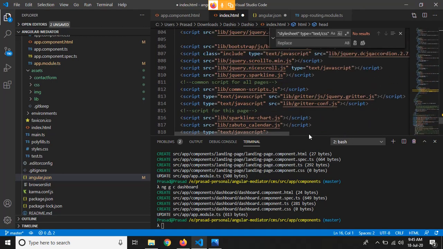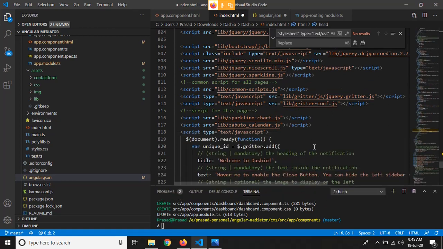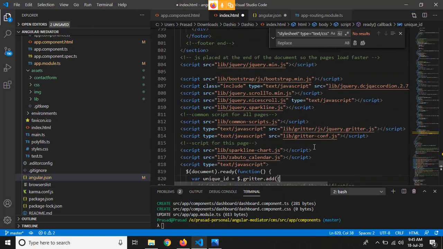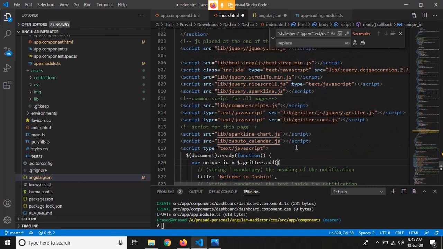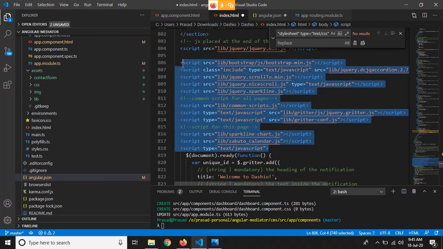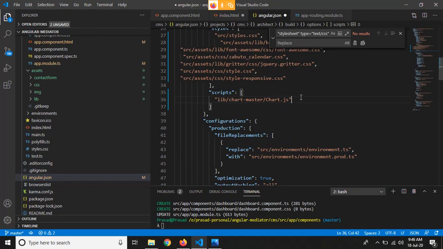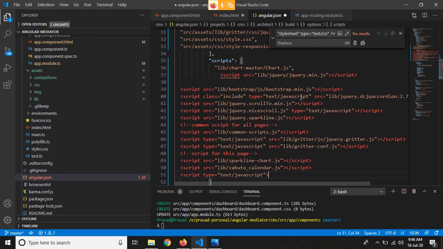So here we can see these JavaScript files as well. So we have to import all these files into angular.json as well. So just copy all these things, go to angular.json, this array,